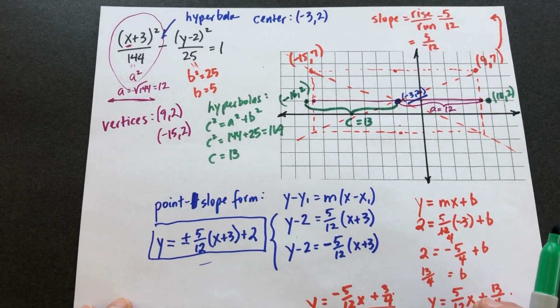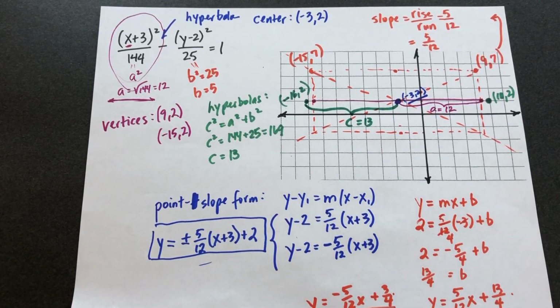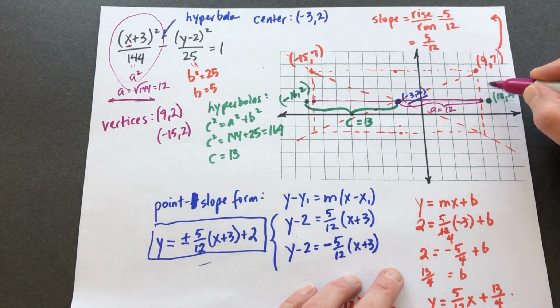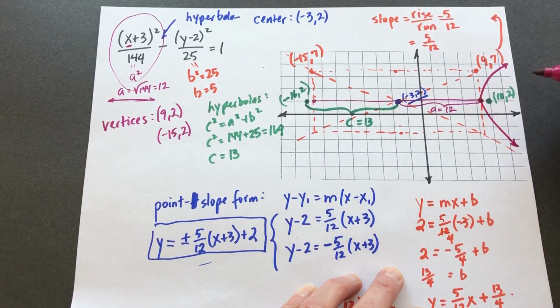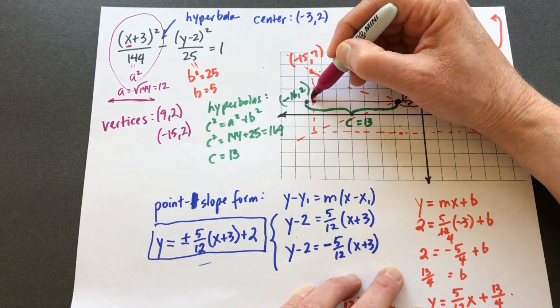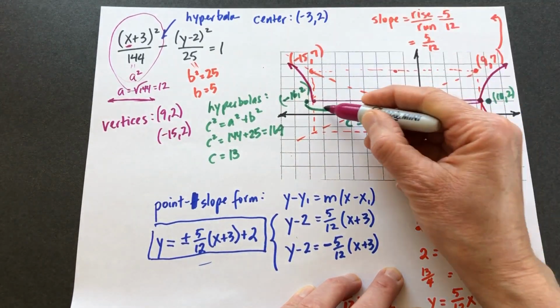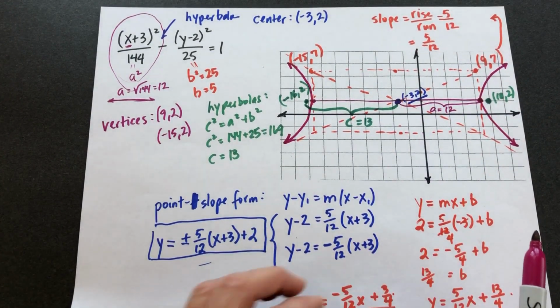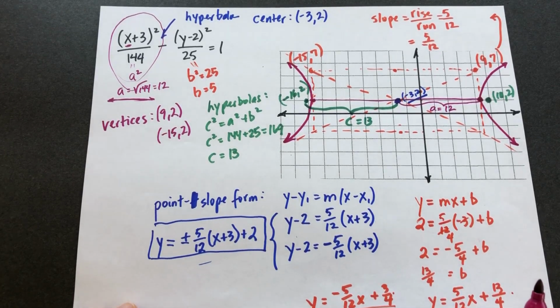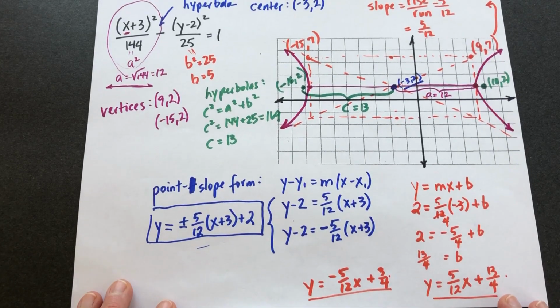So that pretty much completes our problem, but let's at least sketch in what the hyperbola looks like. Here's my vertex. It's going to open to the right, and it's going to open to the left, and we're done. All right, so that is sketching a hyperbola and finding the slopes of those asymptotes.